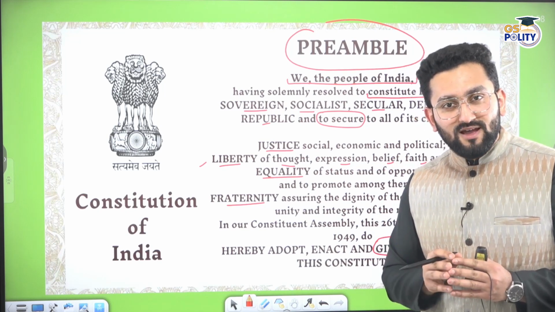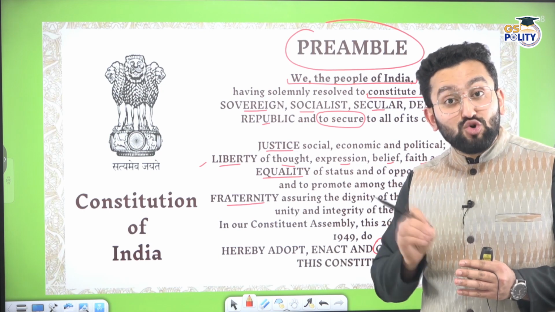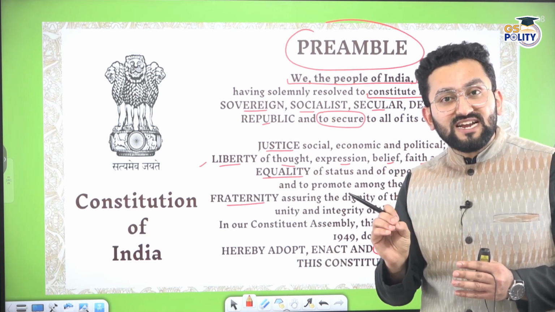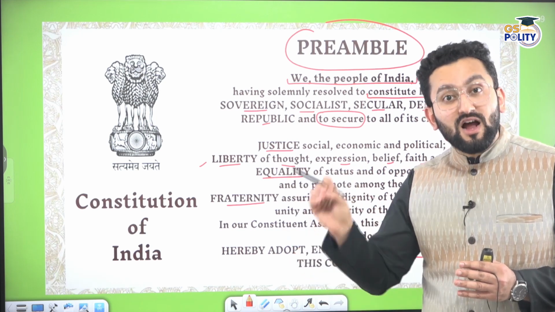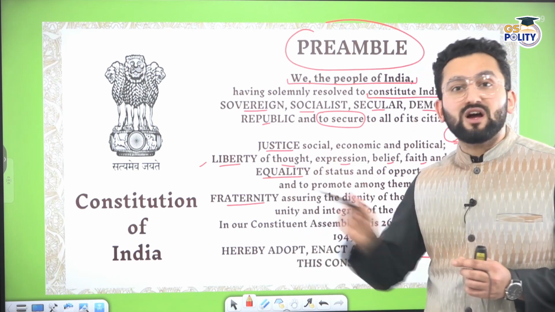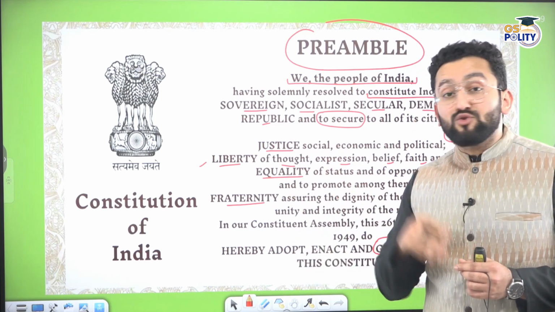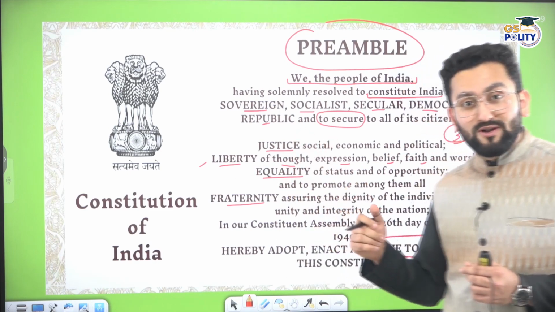No. And there is a famous saying, no state, no nation can become great by dwarfing its own individuals. If you make your own people small, dwarf them, impose restrictions, then you cannot become great, right? That is why liberty is important.